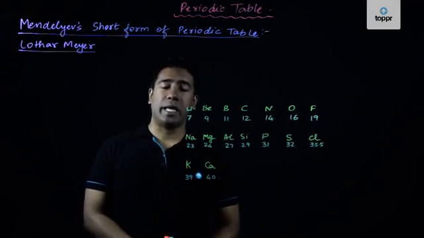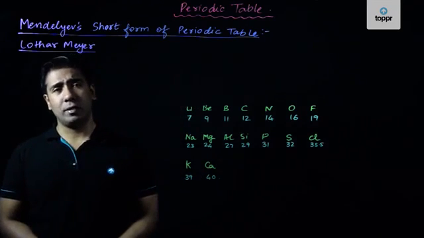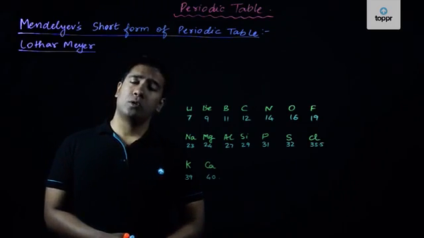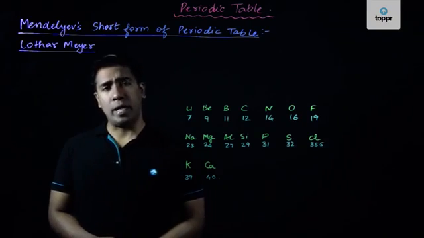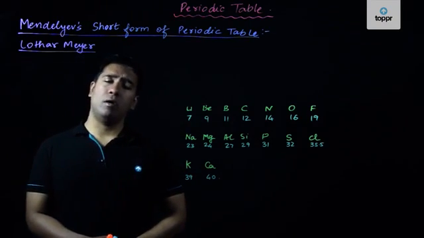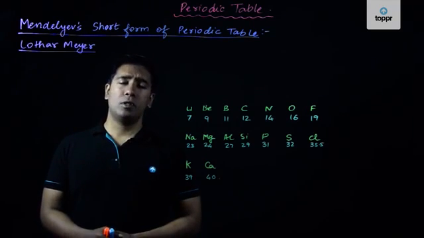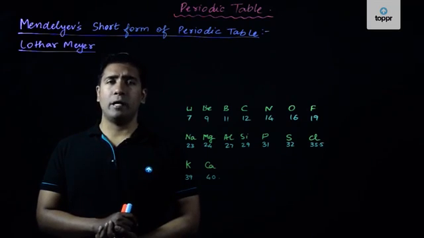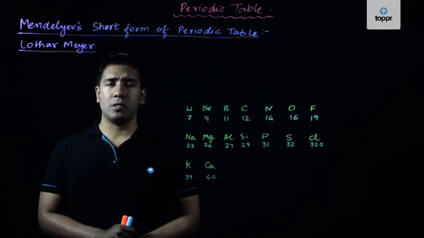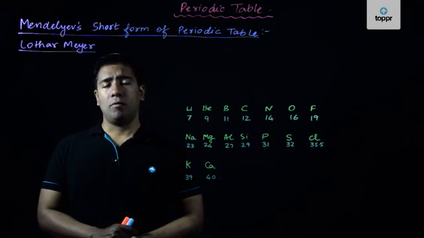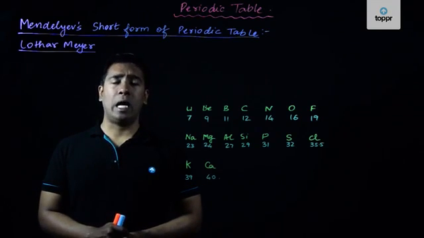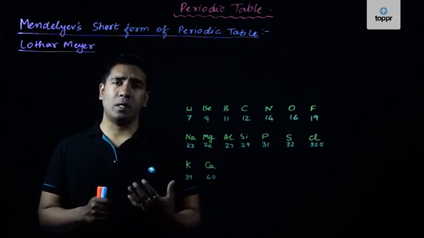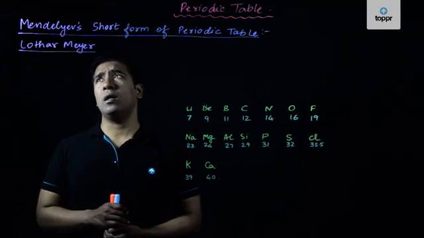Guys, let us do the next theory, which was given in the progression of the achievement of the modern periodic table. So the next theory was given by two scientists. The first scientist, whose name is Mendeleev, was a Russian scientist who had to face a lot of hardships in order to get ahead in life, and he became a professor of chemistry in St. Petersburg College of Sciences, and he had given his theory very boldly, and his theory was more accepted among these two scientists. The second scientist being Lothar Meyer.